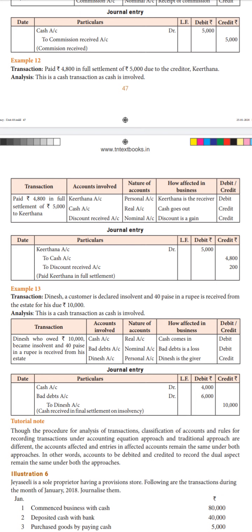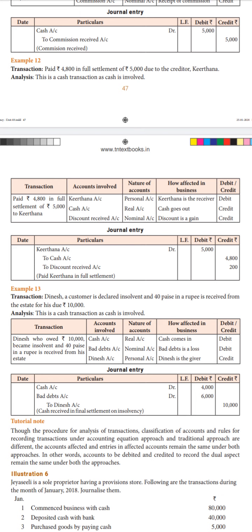That 4,800 is paid in cash because it is not given as bank, so automatically it is to be treated as cash account. And the third one is discount received, that is the amount of rupees 200 which we are not going to pay, okay, which is considered as discount, right?